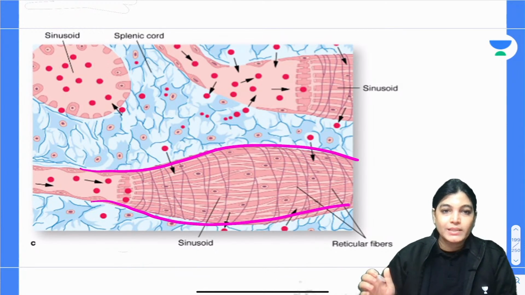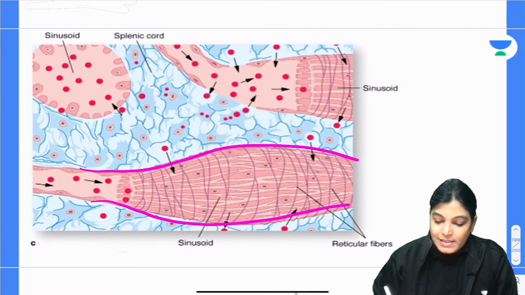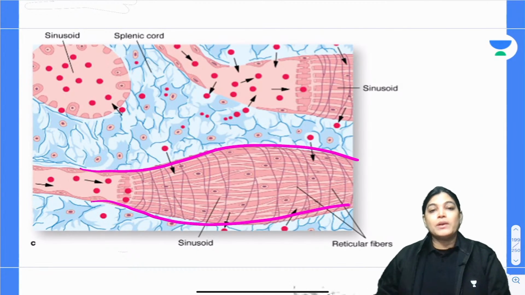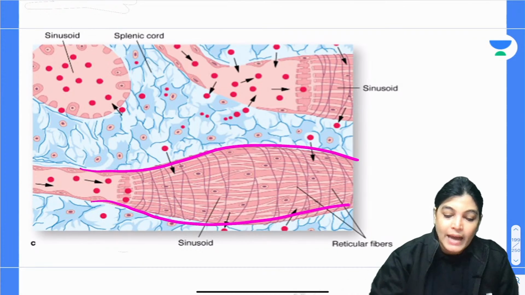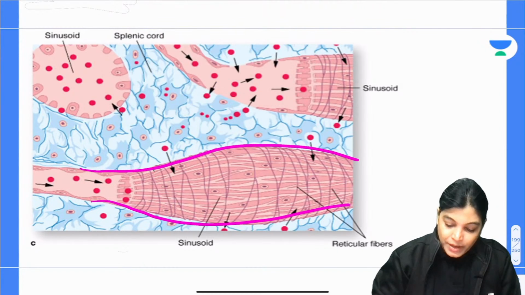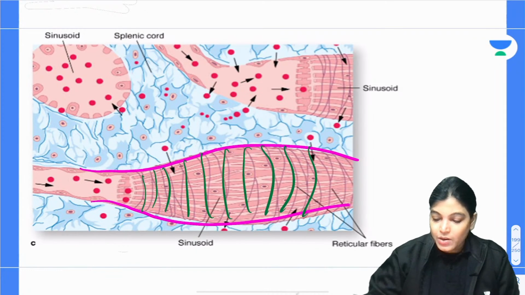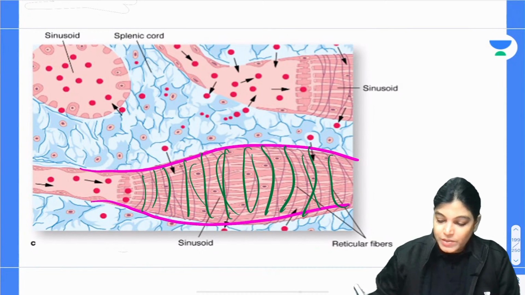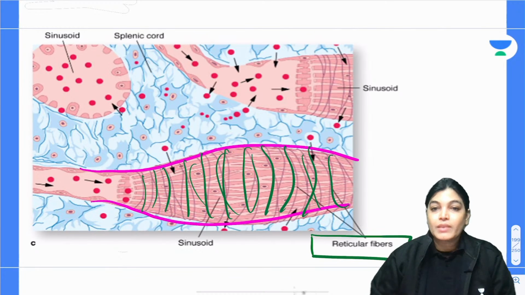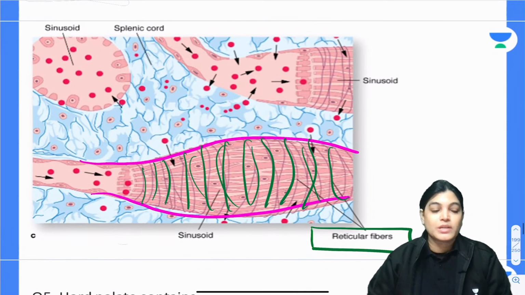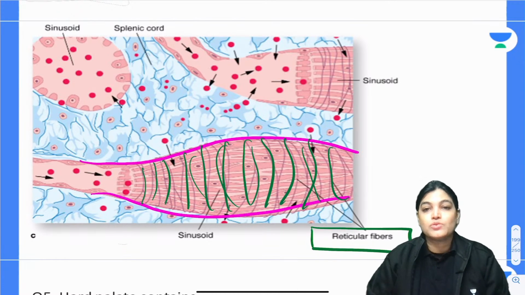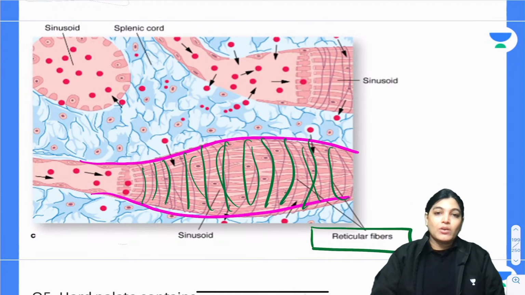This sinusoid also has macrophages and plasma cells, and you can see here reticular fibers covering it. The reticular fibers form the stroma, which gives structural support to the spleen, the connective tissue framework of the spleen.